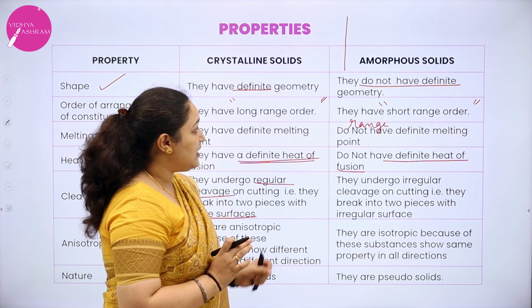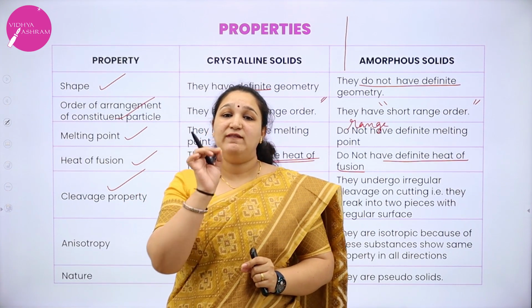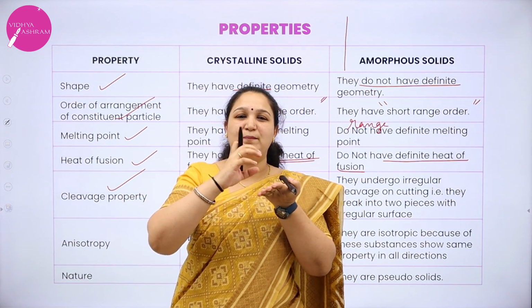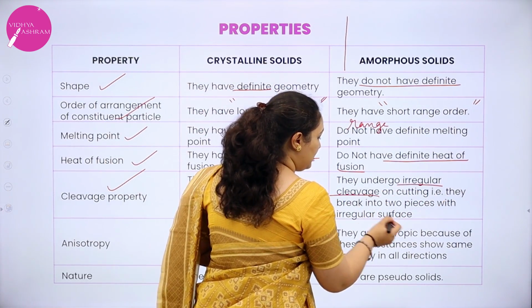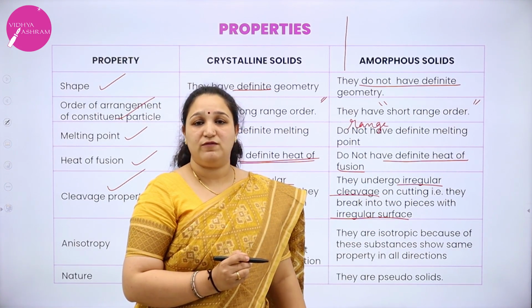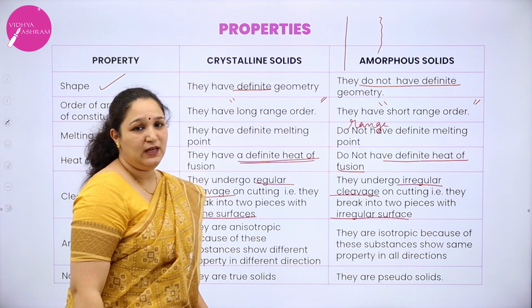Whereas if I cut an amorphous solid, they get an irregular surface. The surface is not smooth, there is some irregularity, so they have an irregular cleavage, and the pieces will have irregular surfaces.